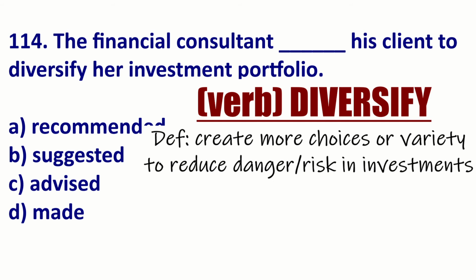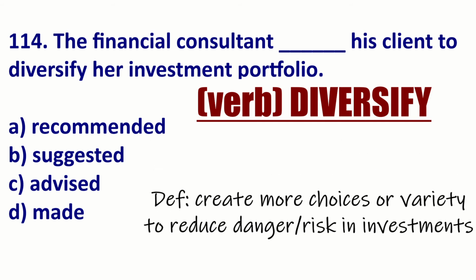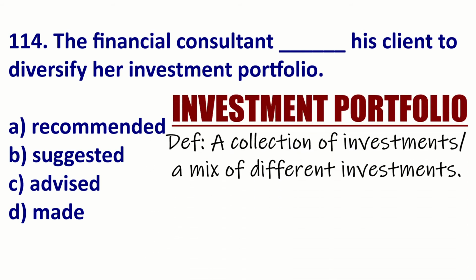So if they diversify, they will sell different types of products. And the other vocab is investment portfolio. This is a person's total investments. It's like their book of investments. Here's an example. His investment portfolio includes a variety of stocks and bonds. He diversified his investment portfolio many years ago. So he gave a wider variety.